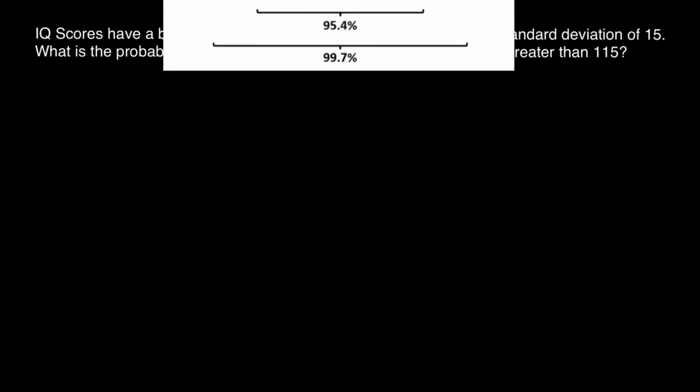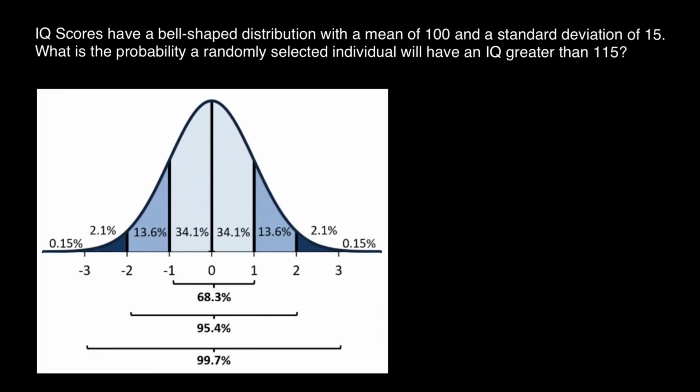In order to solve this problem, we are going to use the empirical rule, which states that if we have a standard distribution of the data, a bell-shaped curve like this, then within one standard deviation to the right and to the left of the mean of the population, we are going to find 68.3% of all the statistical data, and within two standard deviations to the right and to the left, we are going to find 95.4%, and within three standard deviations to the right and to the left of the mean of the population, we are going to find 99.7% of values.